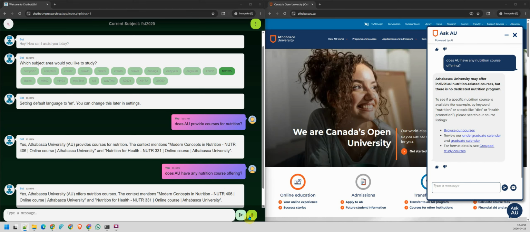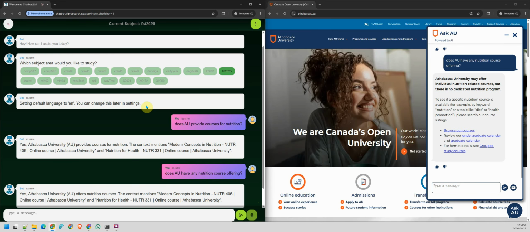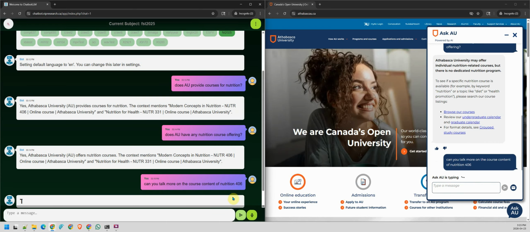So now I would like to do that on the left-hand side. I want to speak rather than type. So I need to allow it while using this site, so I will allow while visiting this site. Can you talk more on the course content of Nutrition 406? Okay, because this is speech to text, we may want to make some changes before we send it out. I can copy the same content once again, send it on the right-hand side, and send it on the left-hand side.